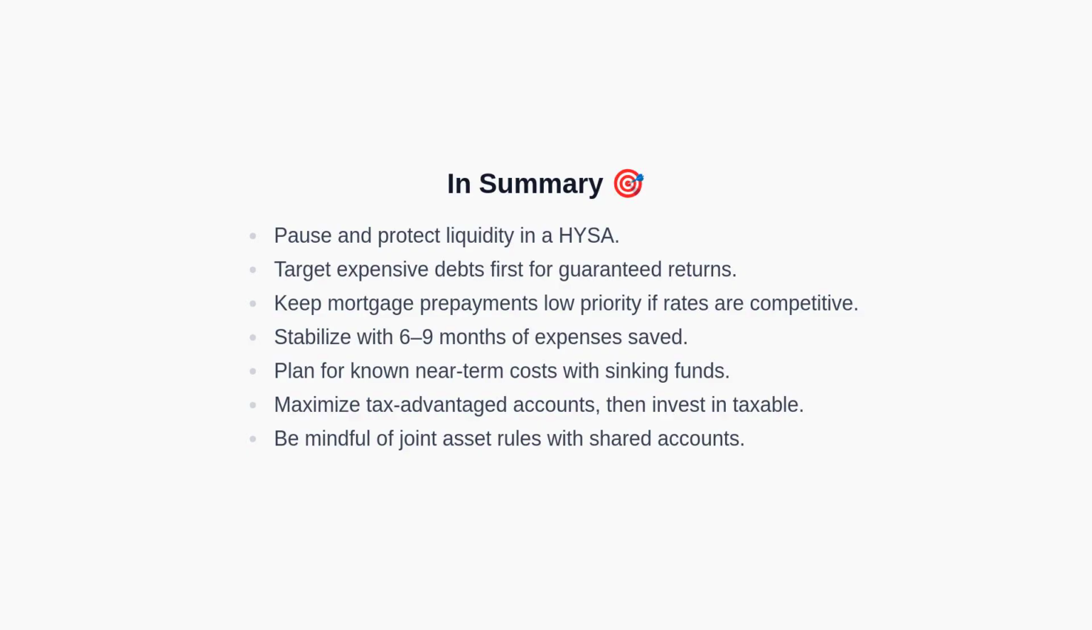To summarize: pause and maintain liquidity in a high-yield savings account. Pay off expensive debts for guaranteed returns. Usually avoid prepaying a low-rate mortgage. Build a 6 to 9 month emergency fund. Use sinking funds for expected expenses. Maximize tax-advantaged accounts before taxable investing. And remember that depositing into shared accounts can convert funds to marital property.